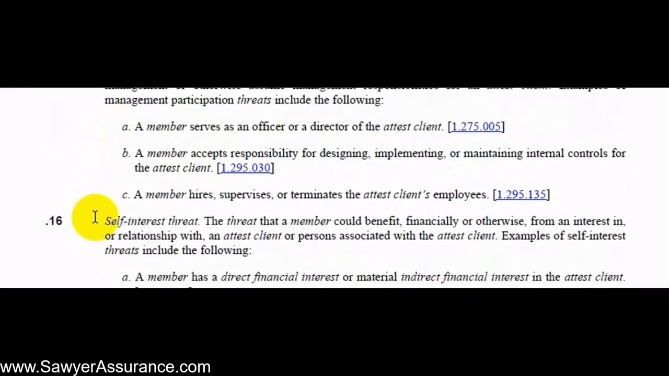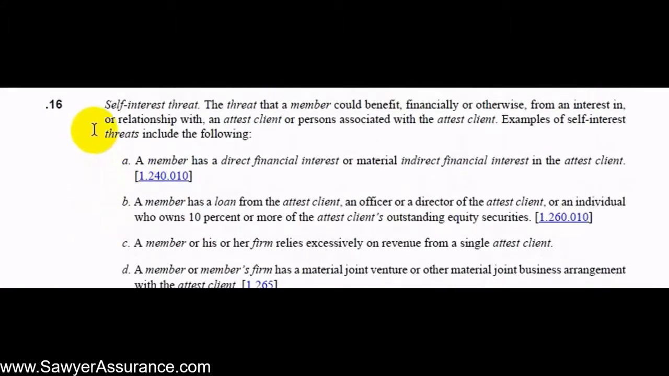So next we have the self-interest threat, and this would mean that maybe the auditor or someone on the engagement team could benefit financially or otherwise from an interest or relationship with the audit client or people that are associated with the client. So this could come about if the auditor or someone on the engagement team has a financial interest in the client. So if they maybe own shares of the company, maybe they have a loan at the client, or if they own a substantial portion of the shares of the client. Or let's say the audit firm gets a substantial portion of its revenue from this client, or there's some kind of joint venture with the client.